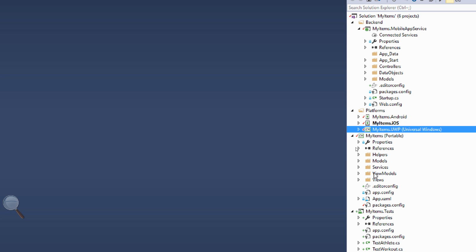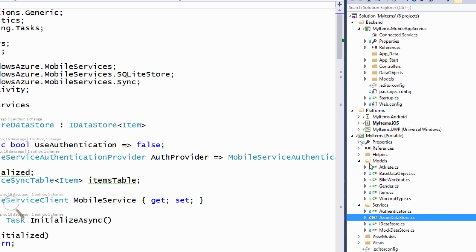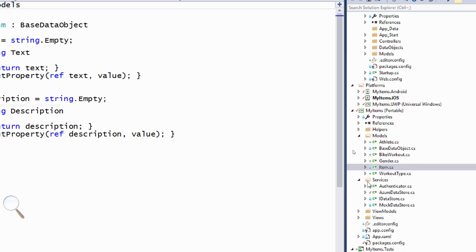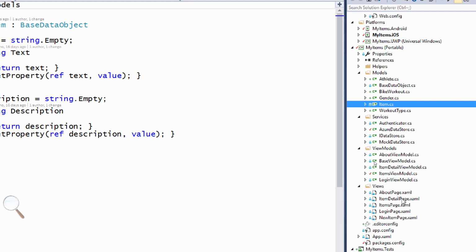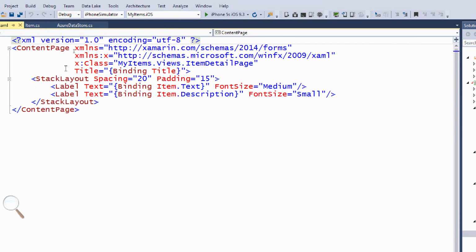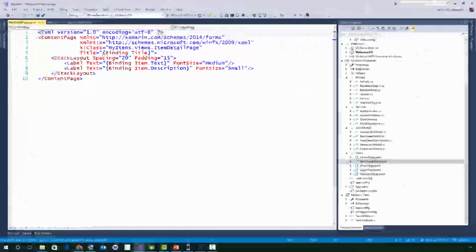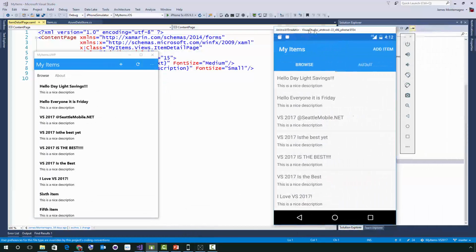So I have a portable class library, which is going to have all my shared code. And I have things like services. So I have my data layer that's here. I have some interfaces. I have my models. So here's this item that's in here. I have view models and I have views that are in here. So if I was to look at the item detail page, for instance, we can see we have some XAML up here for Xamarin Forms. Let me just show you what this application looks like out of the box here for Android and iOS.